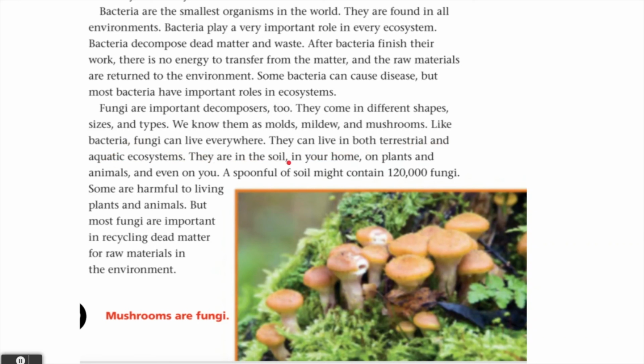They are in soil, in your home, on plants, animals, and even on you. A spoonful of soil might contain 120,000 fungi. Some are harmful to living plants and animals, but most fungi are important in recycling dead matter for raw materials in the environment.